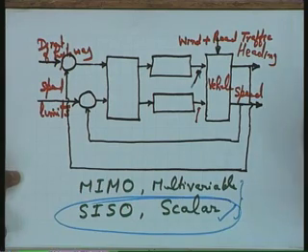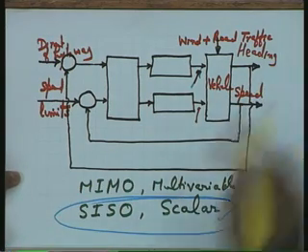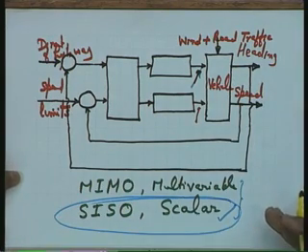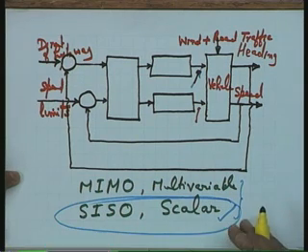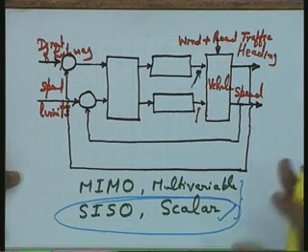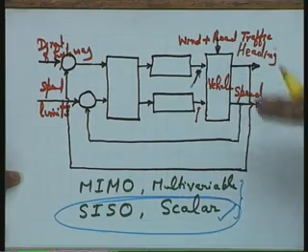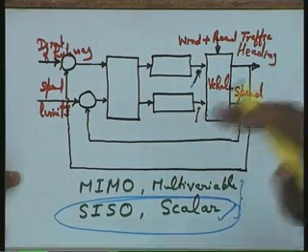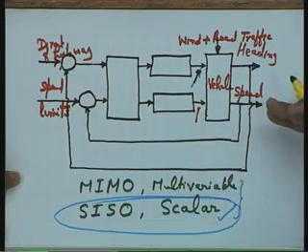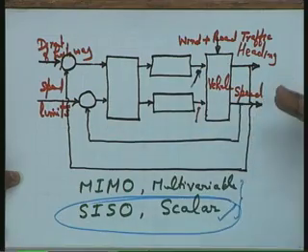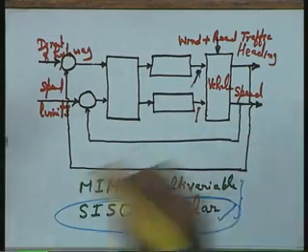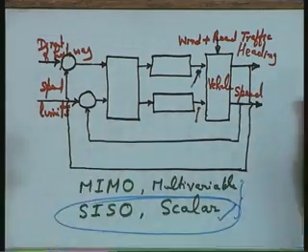When I am going to design always throughout the course a single input single output system, it does not mean that in the actual industrial scene I always come across single input single output systems. It simply means that I am handling those situations wherein the interaction can be neglected and a multi input multi output system can be considered as a set of single input single output systems for the design and implementation purposes.